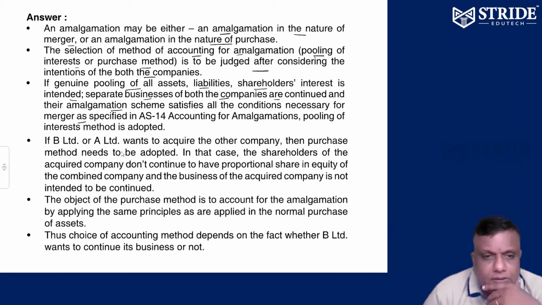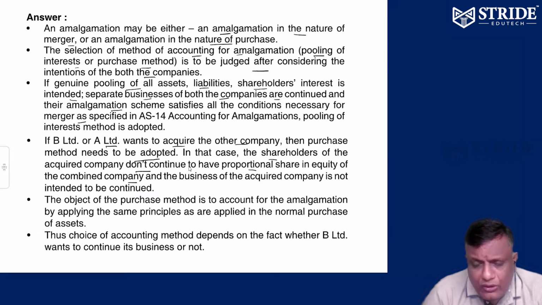If B Limited or A Limited wants to acquire the other company, then automatically the purchase method needs to be adopted. If A Limited or B Limited wants to acquire the other company, the purchase method needs to be adopted. Shareholders of the acquiring company don't continue to have a proportionate share in the equity of the combined company. Sometimes in the new company formed, the old shareholders will get the same number of shares, or sometimes lesser or more, but not proportionally. They don't continue to have a proportionate share in the equity.